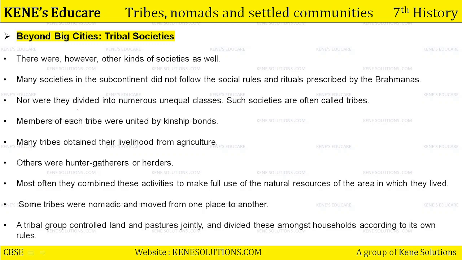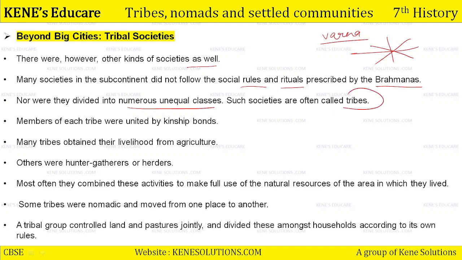So apart from the Varna-based societies, there were, however, other kinds of societies as well. Many societies in the subcontinent did not follow the social rules and rituals prescribed by Brahmins. Many societies did not accept the Varna culture. They did not believe in discriminating people on the basis of their caste and creed, nor were they divided into numerous unequal classes. Such societies are often called tribes.